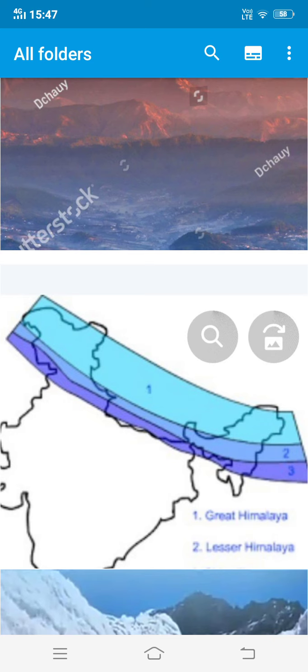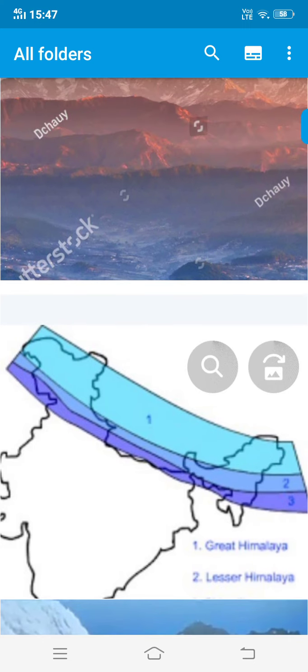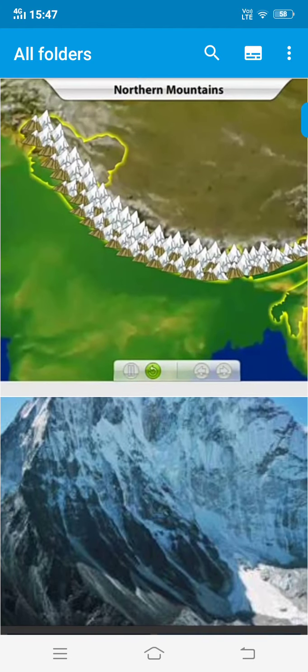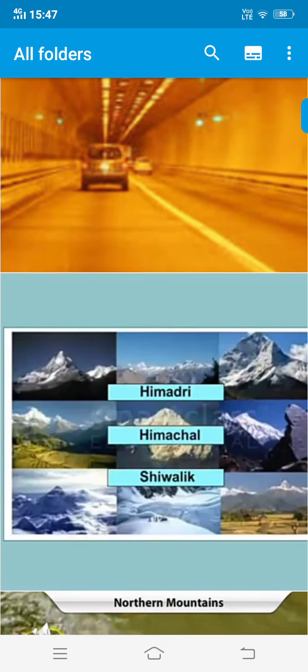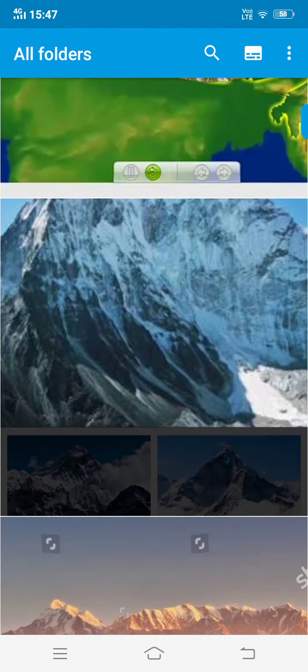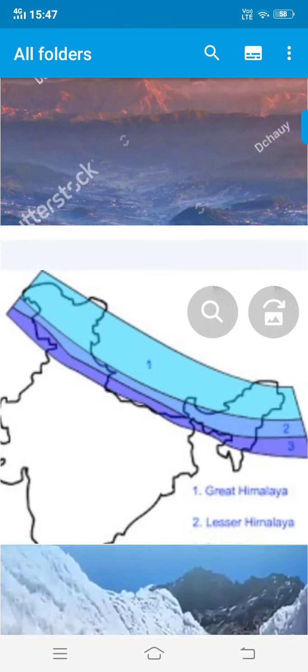Unlike Greater Himalayas, they were having height more than 6,000 meters, but these are less than 4,500 meters. I showed you it is covered with forests, thick forest, because the climate is suitable for growing of trees over here.